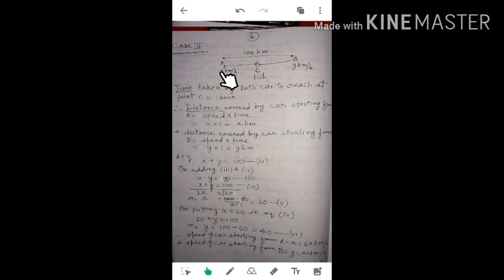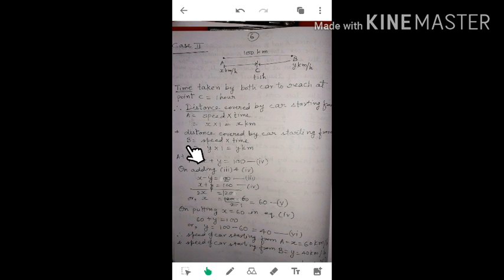The speed of the car which is starting at point A is x, and the car which is starting at point B has speed y. Now see here, the time taken by both cars to reach point C is 1 hour. Therefore, the distance covered by the car starting from A is speed into time. Its speed is x, and in 1 hour it has traveled the distance AC. So x multiplied by 1 is equal to x kilometers. It means from A to C is x kilometers.